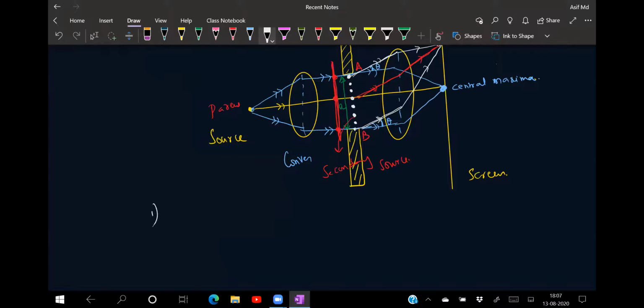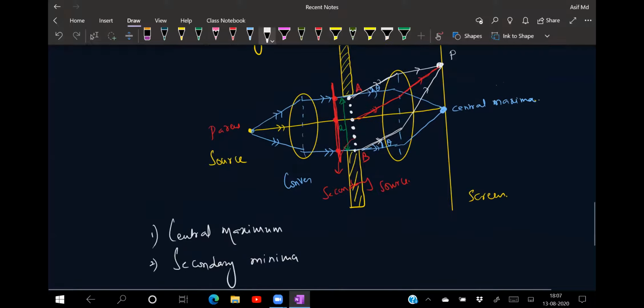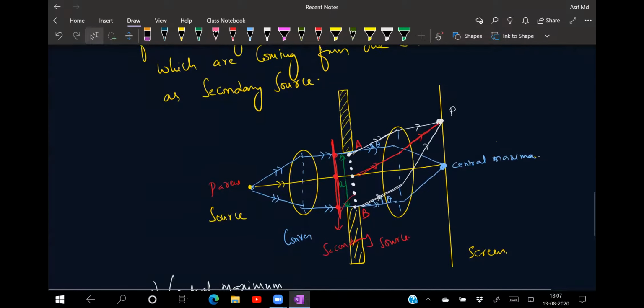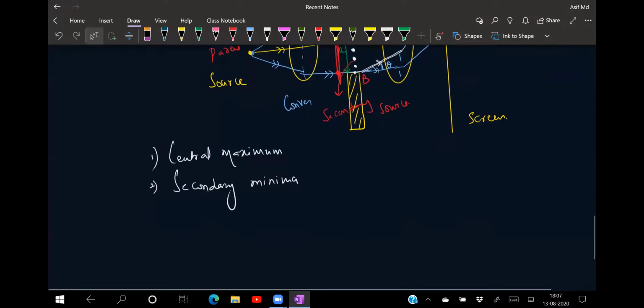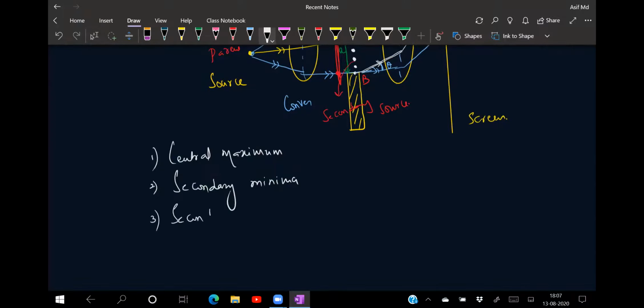That means in this we are talking about three terminologies. Number one, we are talking about your central maxima. Second, we talk about your secondary minima. Why secondary minima? Because from the source, that is the slit A to B, the wavelets which go out are nothing but secondary sources. So the dark or bright points which form on the screen are because of the secondary wavelets. That is the reason we call that your secondary minima. And the third point, we talk about your secondary maxima, and its relation. Is that clear for everyone?